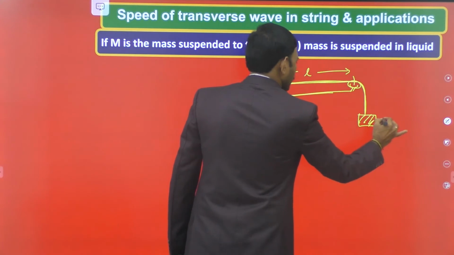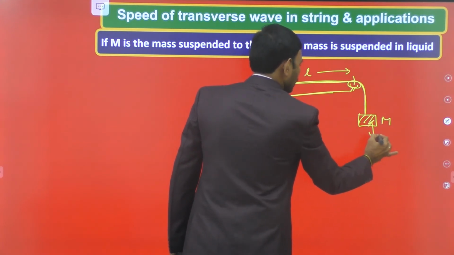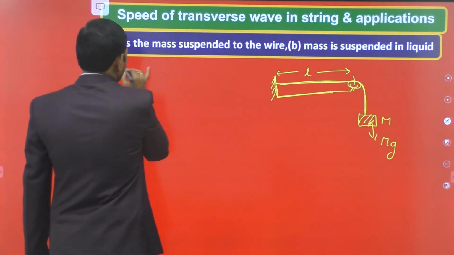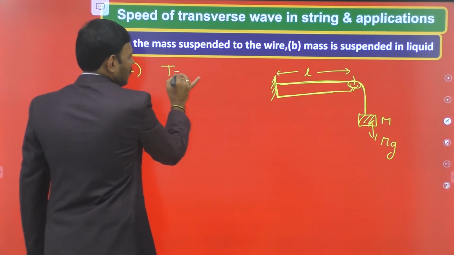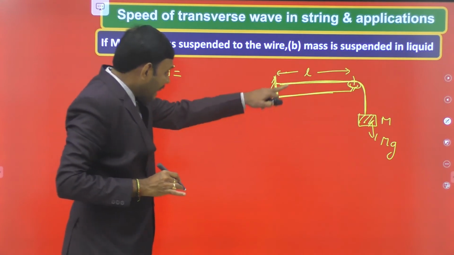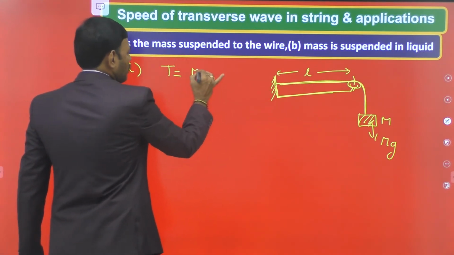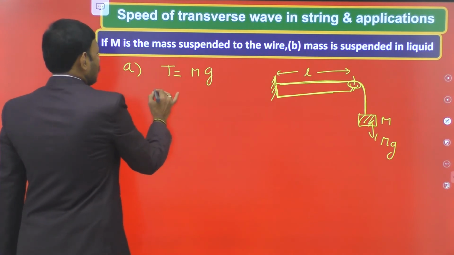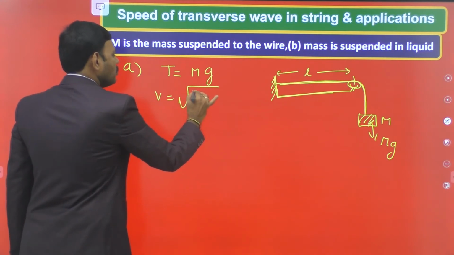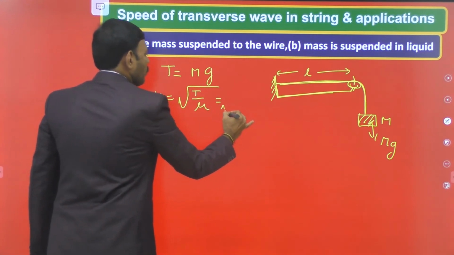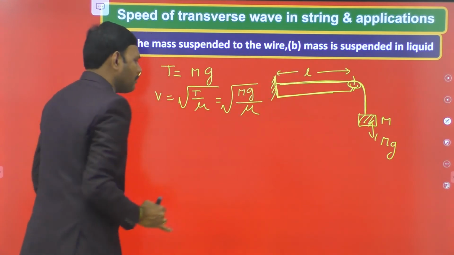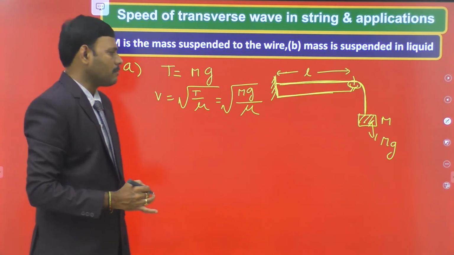Let m be the mass suspended. Then the weight of the body, mg, is acting vertically downwards. Therefore, in case A, if the load is suspended as shown in the diagram, the tension developed in the wire is the weight of the load, T is equal to mg. Then velocity is given by the general formula, square root of T by mu, that becomes square root of mg by mu, where m is the suspended load and mu is the linear density of the given vibrating string. Then V is equal to square root of mg by mu.